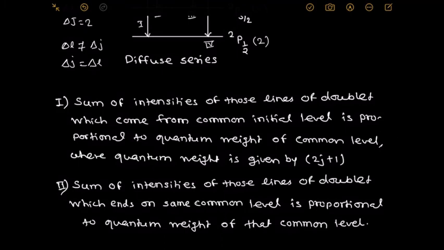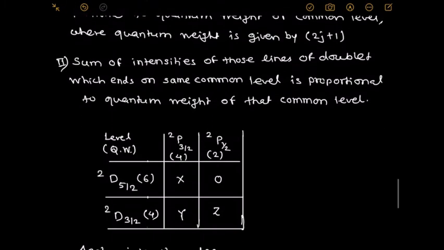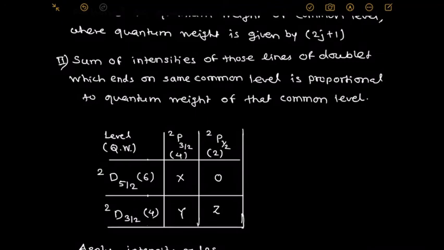Now we determine the unknown intensities by using this table. Here we write the levels or states: doublet P 3 by 2, doublet P half, similarly doublet D 5 by 2 and doublet D 3 by 2. The bracketed term indicates its quantum weight, QW. Now we see earlier in that figure, if the transition takes place from doublet D 5 by 2 to doublet P 3 by 2, that intensity is X, the unknown intensity X.